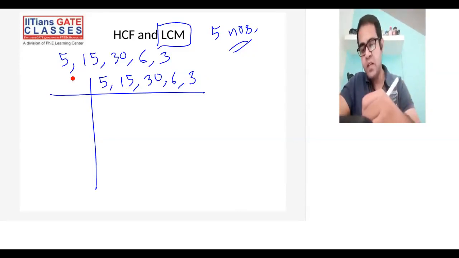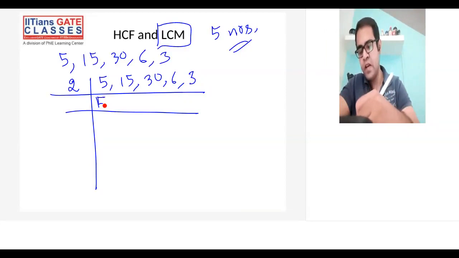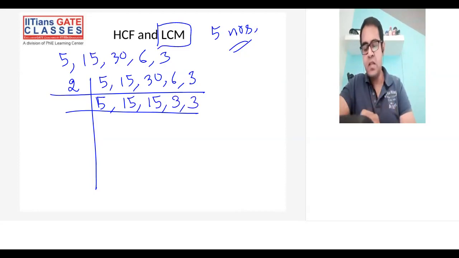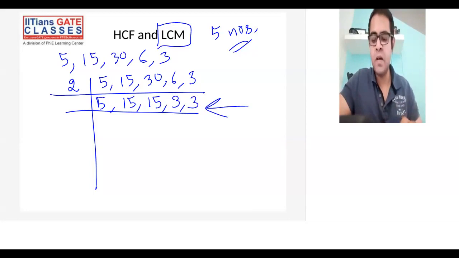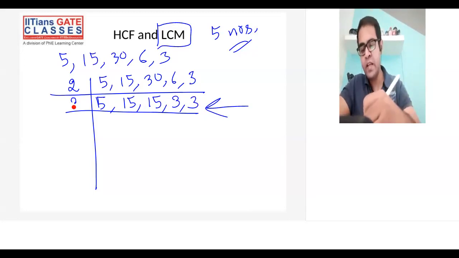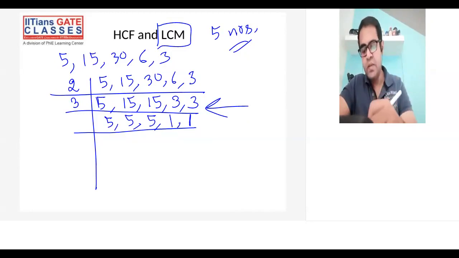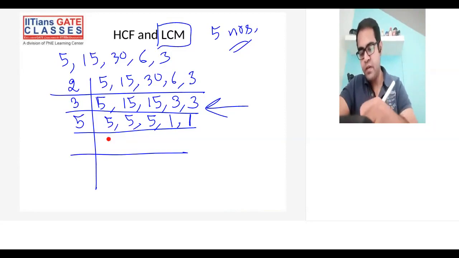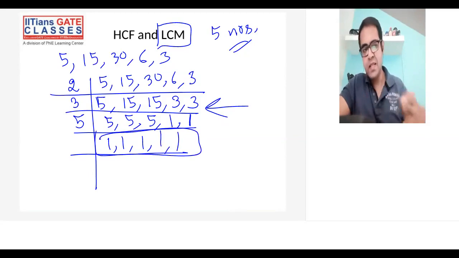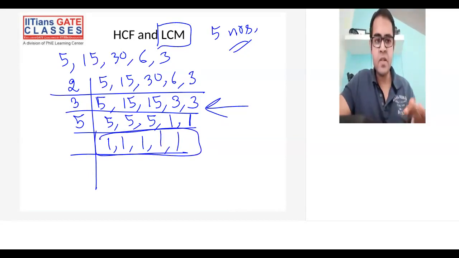Okay, so let me take 2 first. This is 5, it cannot be divided, this can be divided, 15 cannot, 30 gives 15, 6 gives 3, and 3 stays 3. Now in this list I don't have any number which can be divided by 2. So I'll take the next prime number 3. We get 5, 5, 5, 1, and 1. Alright. Now let me take 5. We get 1, 1, 1, 1, and 1. Once I get this list, that means my division is complete.